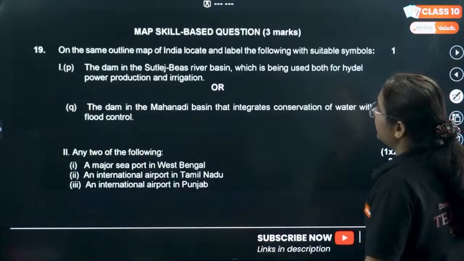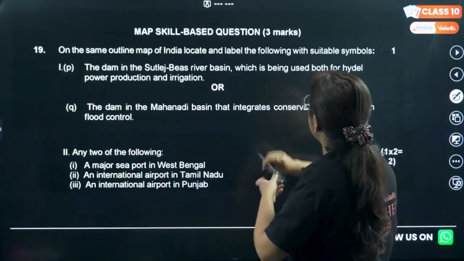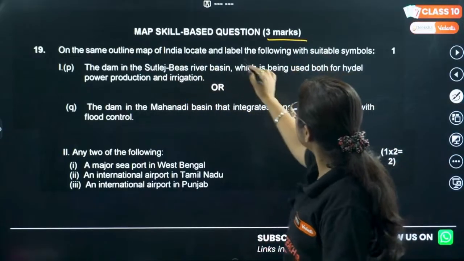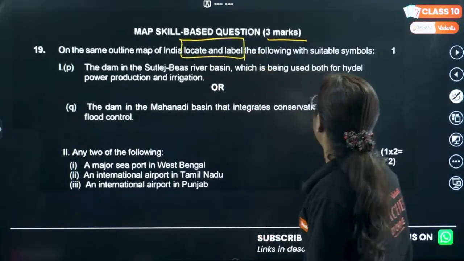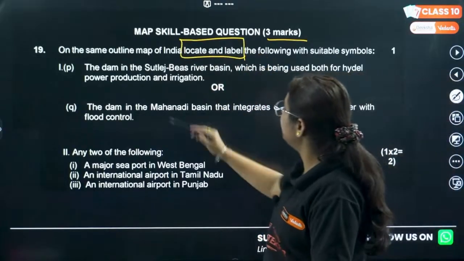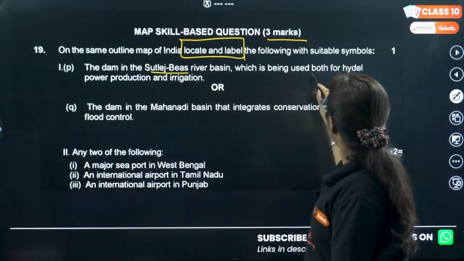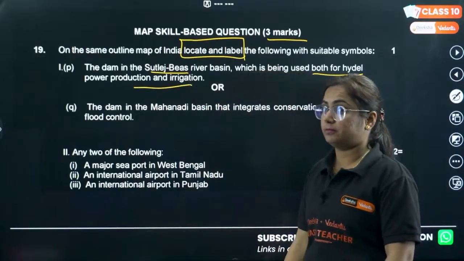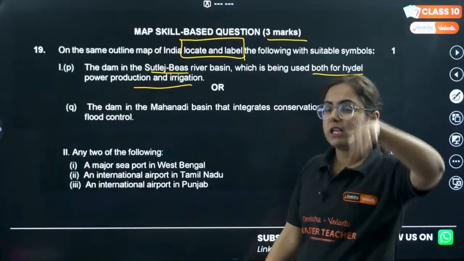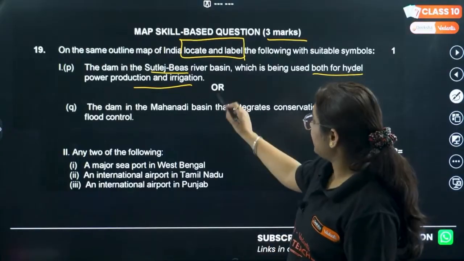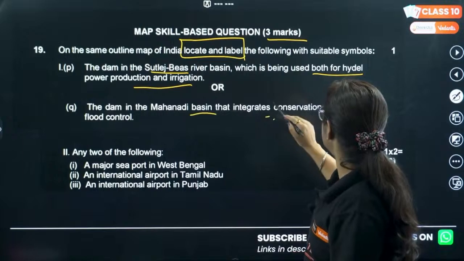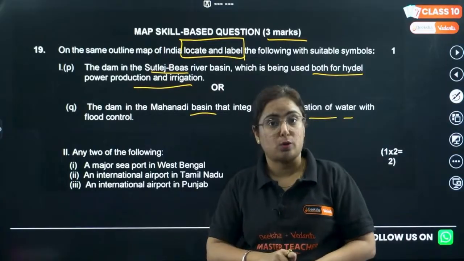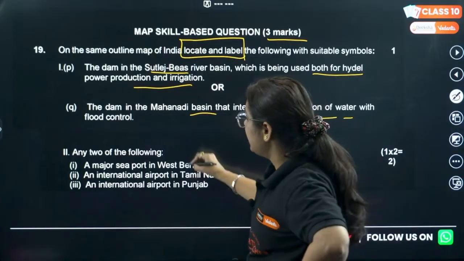Okay, so here are the questions for map based skills, 3 marker. On the same outline of map, locate and label. Now here it is locate and label, there it was identification. The following with suitable symbol. The dam in Satluj Byas river, which is used for both hydel power production and irrigation. Do you remember it? Think about it. I am going to tell it in the last. Or the dam in the Mahanadi basin that integrates conservation of water with flood control. One dam is going to come for sure, right? Any 2 of the following.